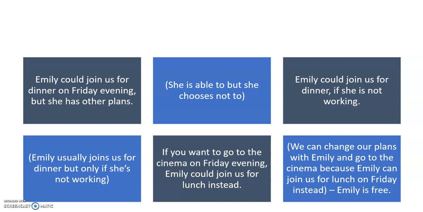So here we mean we can change our plans with Emily and go to the cinema because Emily can join us for lunch on Friday instead. So here we know that Emily is free on Friday, so we can change our plans because we know that Emily could come anyway. Okay?